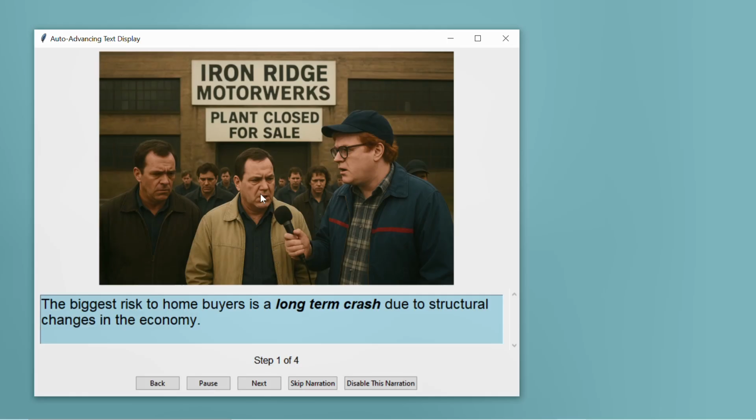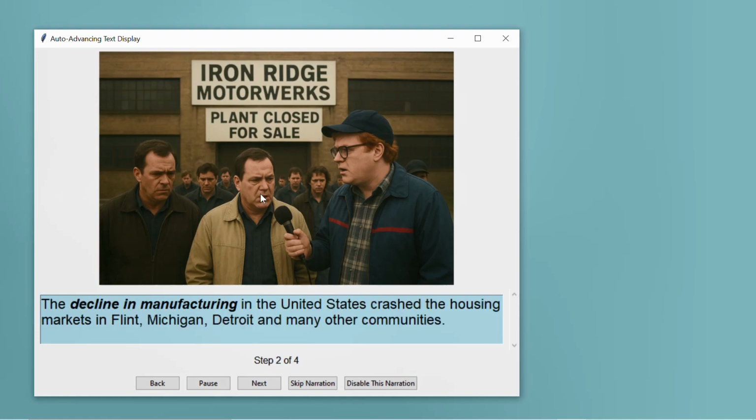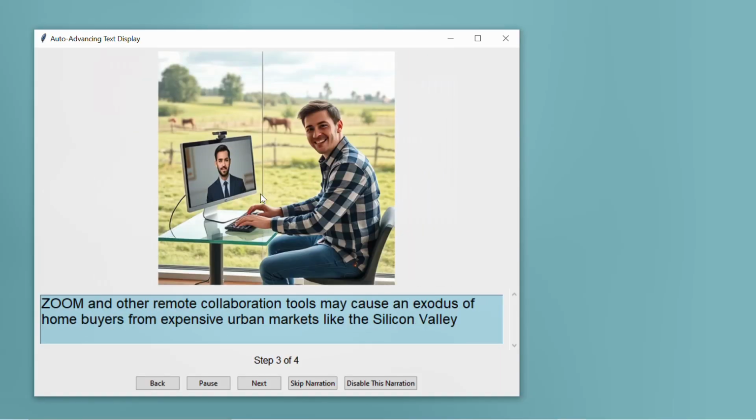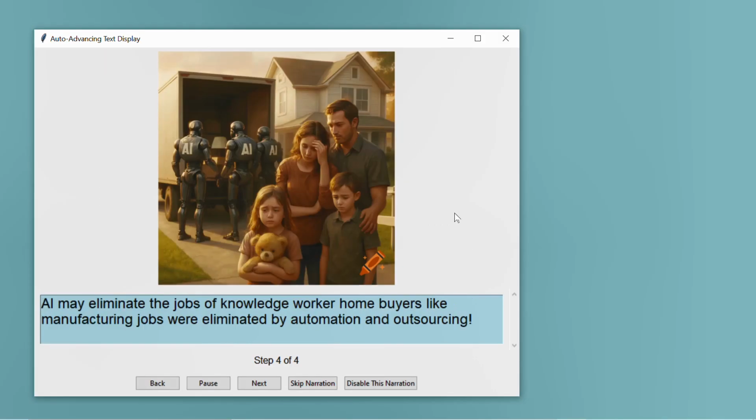The biggest risk to home buyers is a long-term crash due to structural changes in the economy, such as the huge decline in U.S.-based manufacturing from the 1970s up to the present day that devastated housing markets in Flint, Michigan, Detroit, many areas, many neighborhoods. It's still a problem. Zoom and other remote collaboration tools may cause an exodus of homebuyers from expensive urban markets like the Silicon Valley.